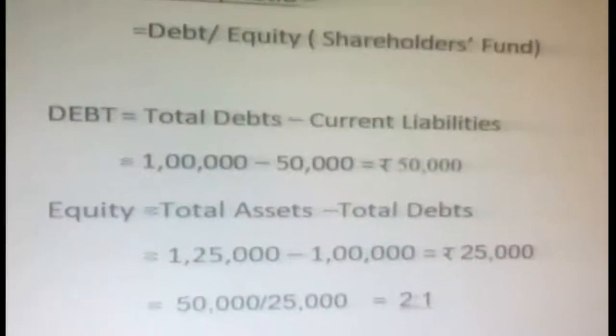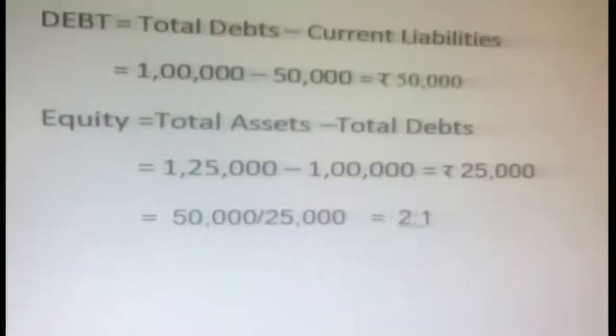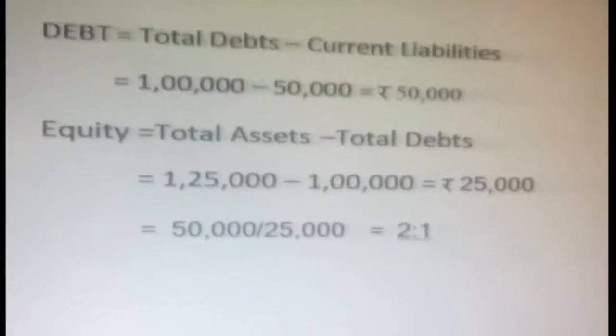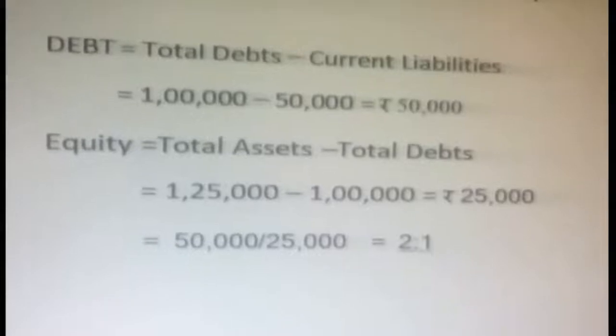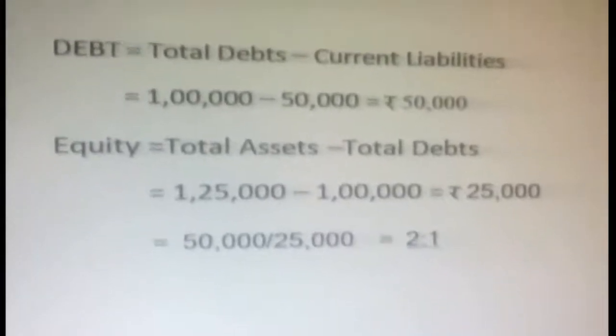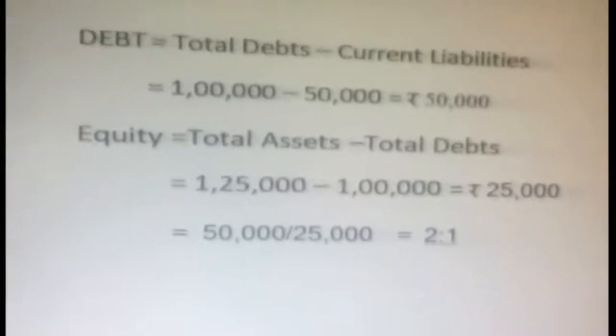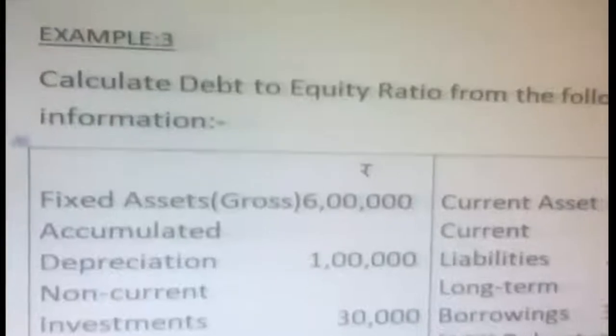Okay, so here 50,000 divided by 25,000 becomes 2:1. See, 2 times now, 25,000 into 250. So 2:1. Here the calculation is very easy, so the debt to equity ratio becomes 2:1. Okay, that's the second problem. Then the third problem, which is very, very interesting and very important.